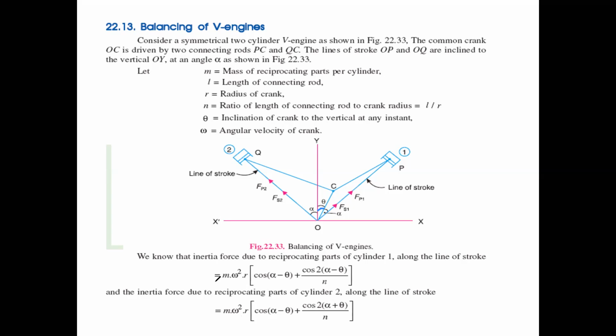Now the inertia force due to cylinder one is m omega square r into cos alpha minus theta plus cos 2 into alpha minus theta by n. Why?